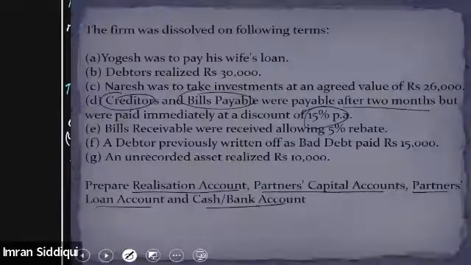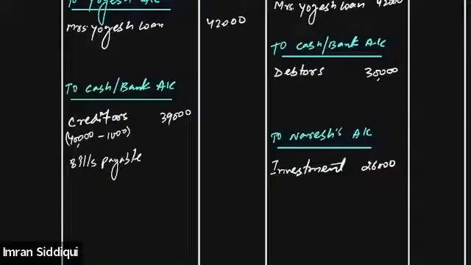Is that clear? Bills payable were 40,000, and on bills payable as well, we will get a discount of 15%. So that means in this case also, the final payment that will be made to bills payable will be 39,000 only. We will get a discount of 1,000 on the value of the bills payable as well.